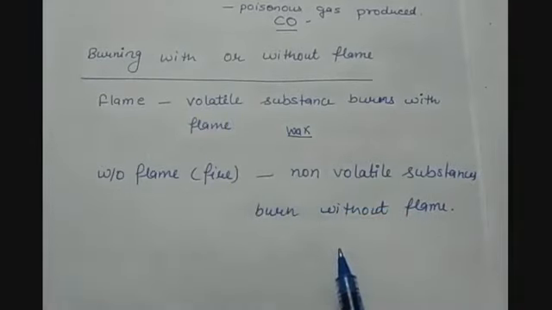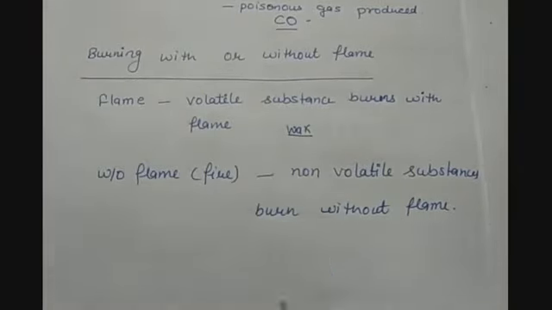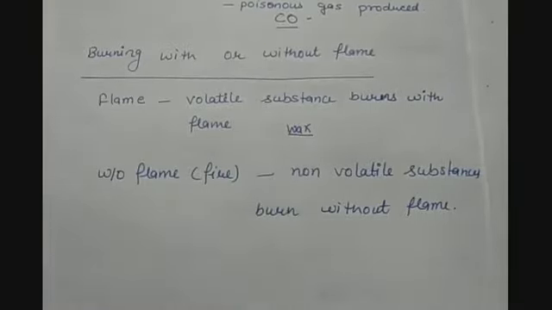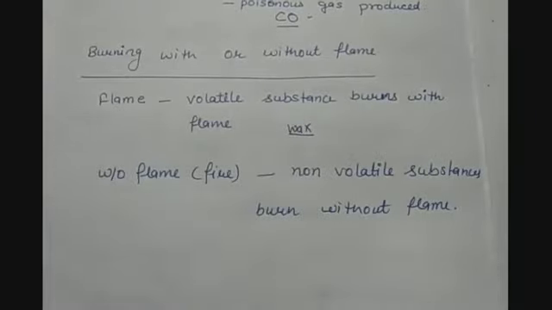The substances which are non-volatile in nature, when burnt, produce fire and not flame. So that is why some substances burn with flame, and some substances which are non-volatile in nature burn without flame.